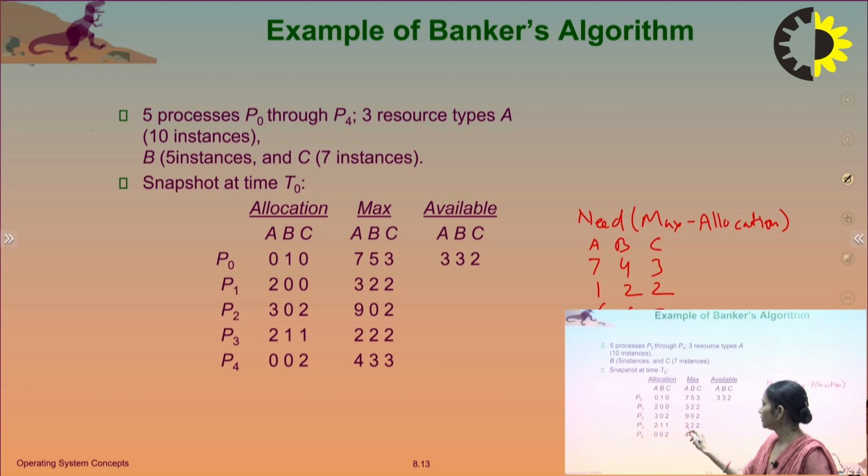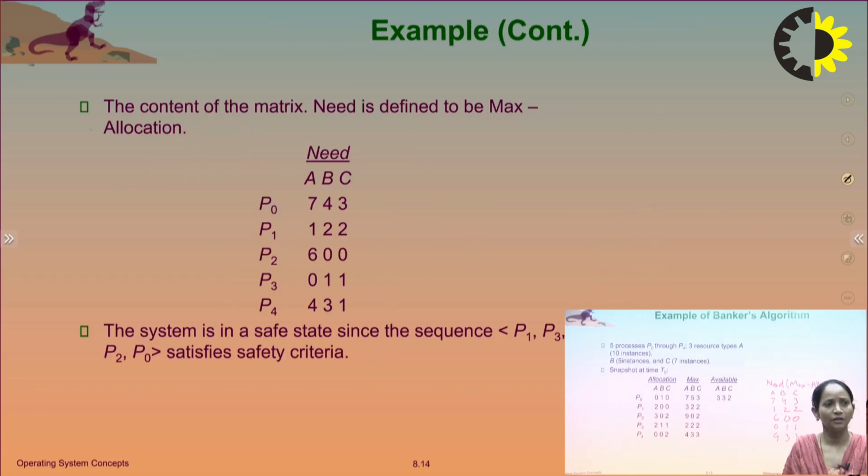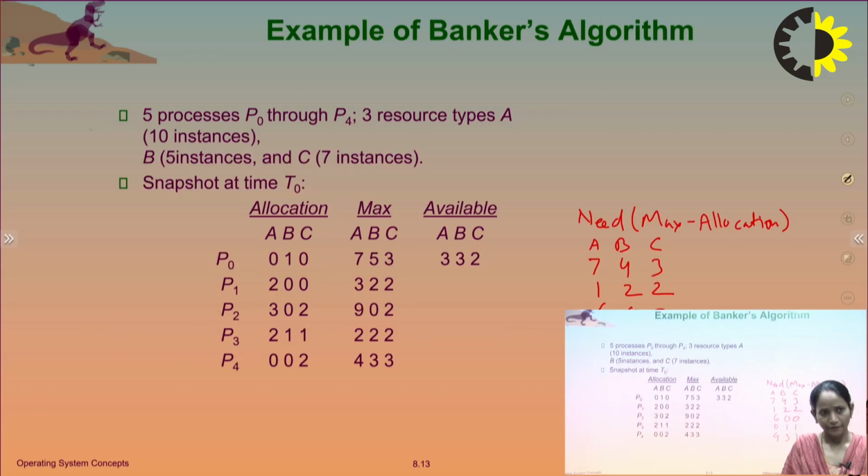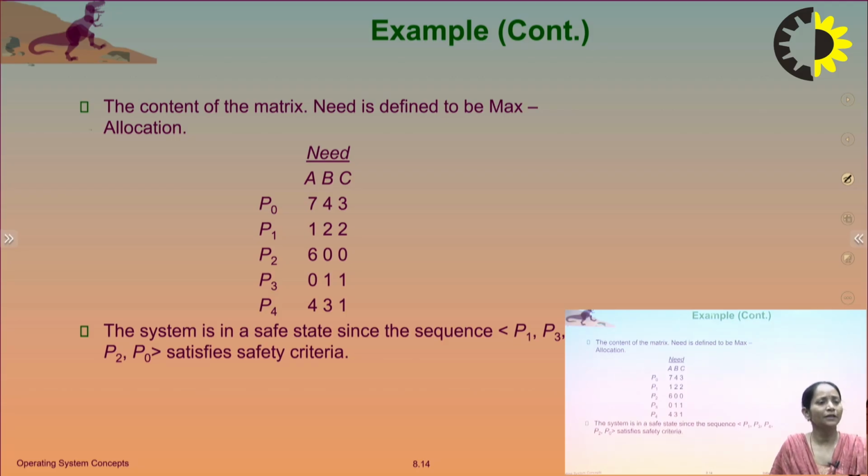For P3, 2 minus 2 is 0, 2 minus 1 is 1, and 2 minus 1 is 1. And for P4, 4 minus 0 is 4, 3 minus 0 is 3, and 3 minus 2 is 1. We can create the Need matrix like this. So here is the Need matrix. Now we will apply the Banker's algorithm. What is the Banker's algorithm?